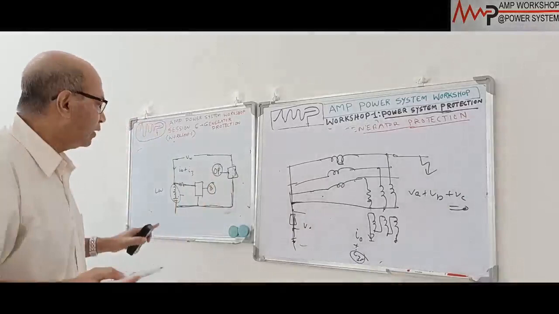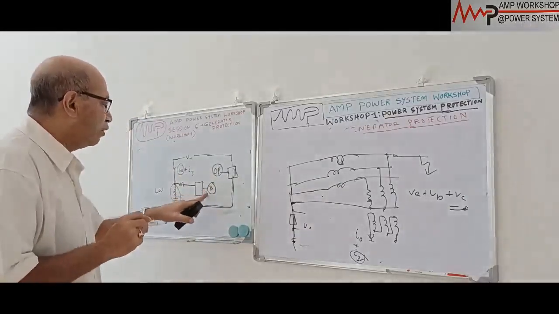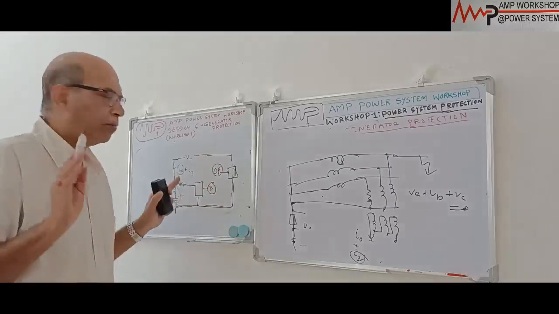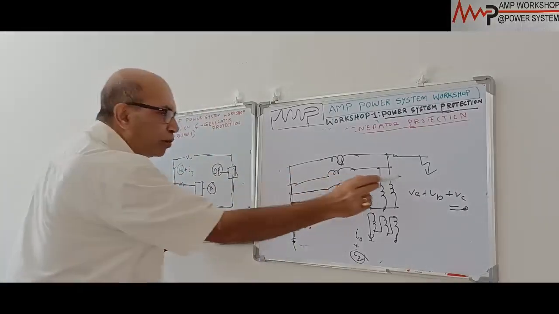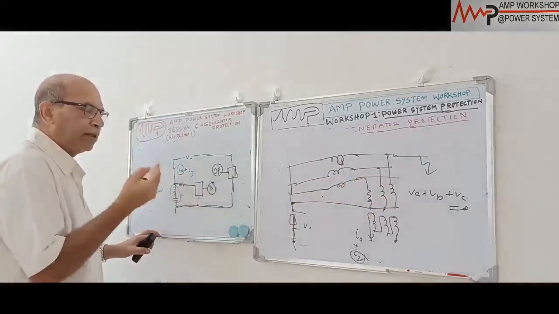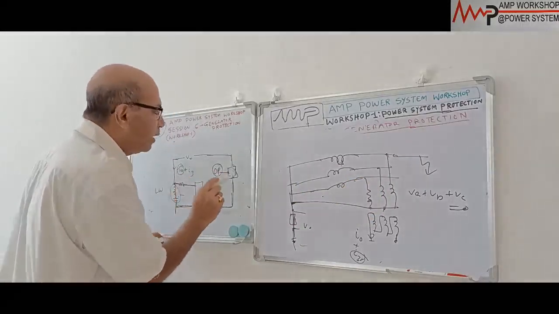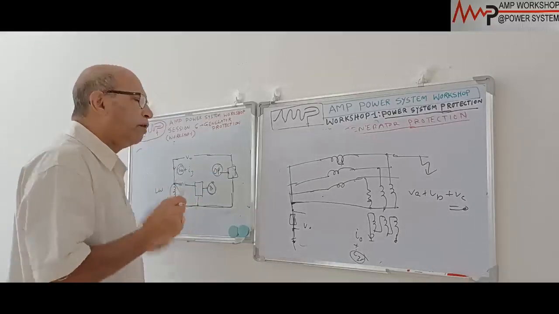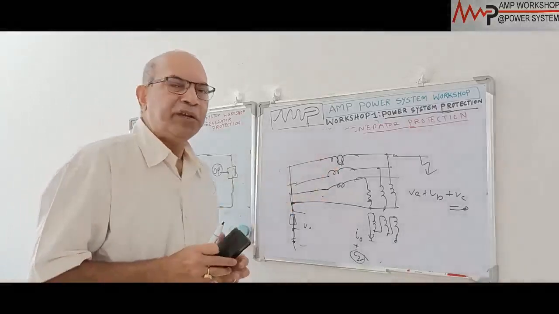So in healthy condition, I0 is not there, only I3 will be passing, and that will give the biasing, so interturn protection will not operate. But the moment there is an interturn fault, immediately this output current will contain I0 and I3. I3 will go to the biasing, giving the bias, and I0 is passing to the operating coil, and the operating coil will operate, the relay will operate. This is the way we provide the interturn protection of the generator.